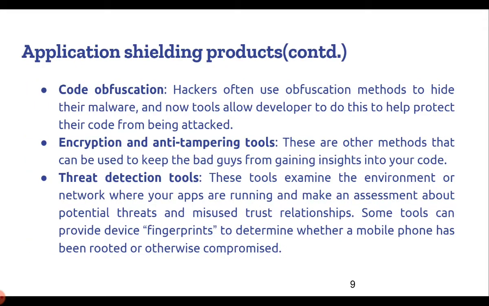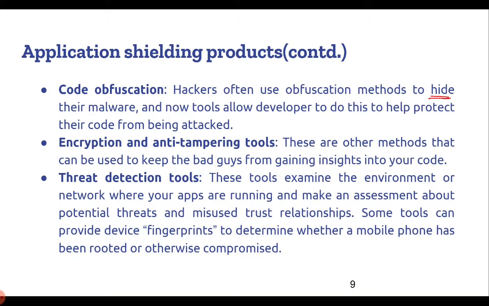The next one is code obfuscation. Obfuscation relates to non-understandability or difficulty in understandability. So hackers often use obfuscation methods to hide their malware, and now tools allow developers to do this to help protect their code from being attacked. So developers can now hide their code or make it difficult for the attackers to understand it so that it cannot be attacked. So that is known as code obfuscation.